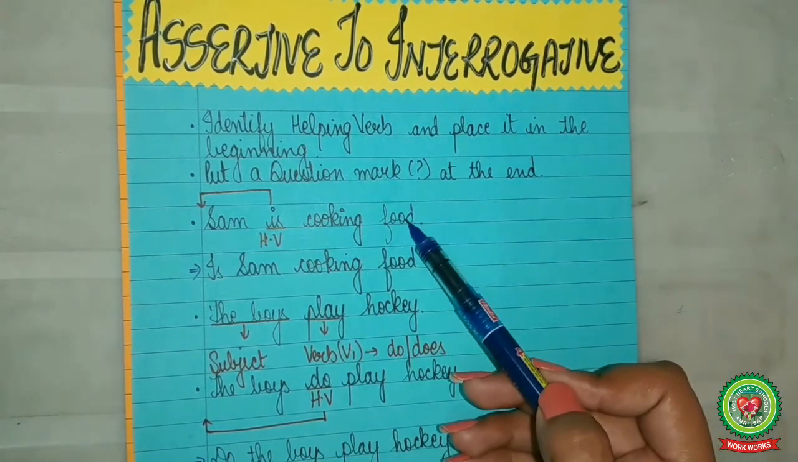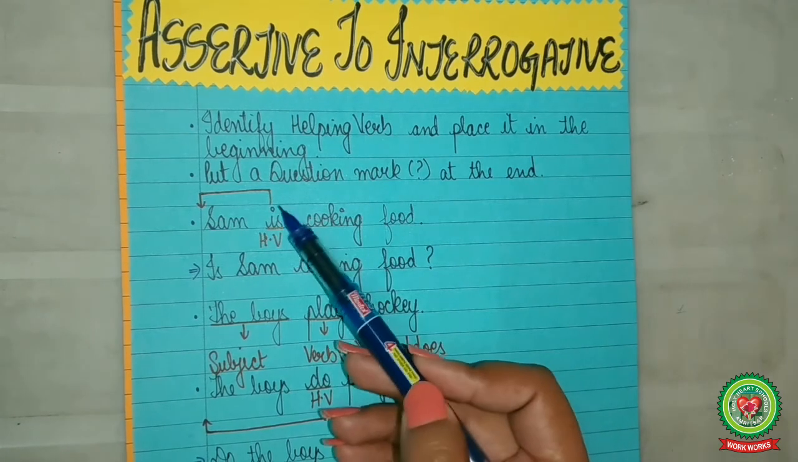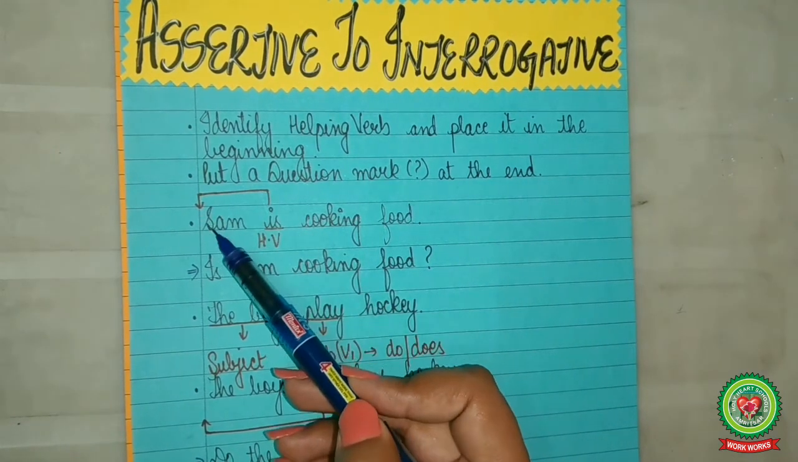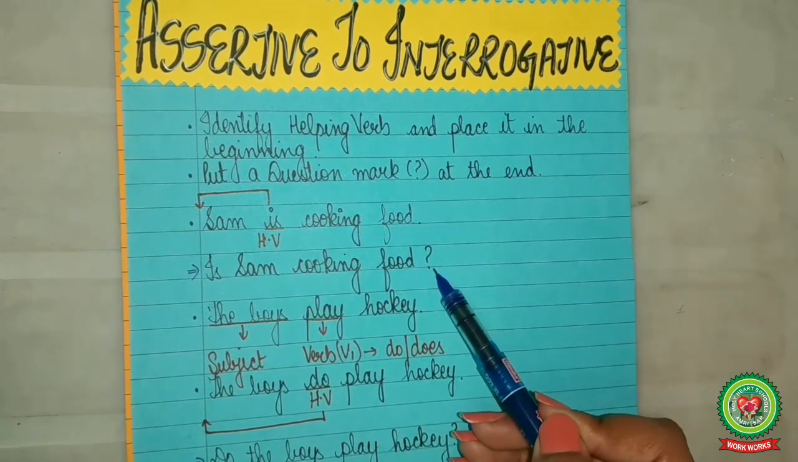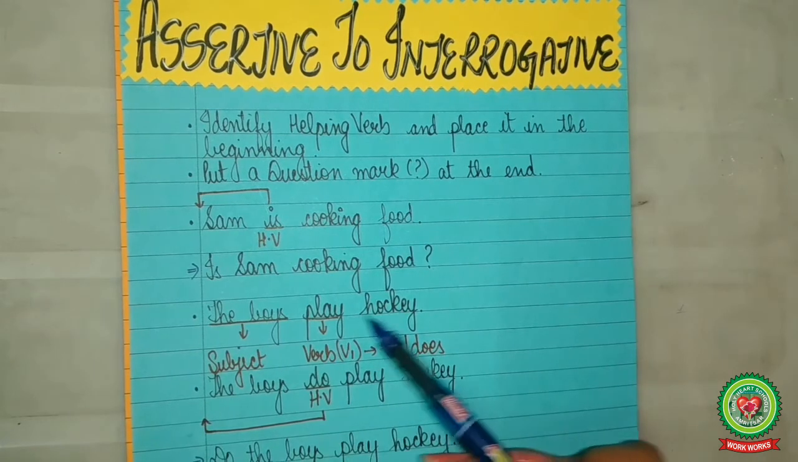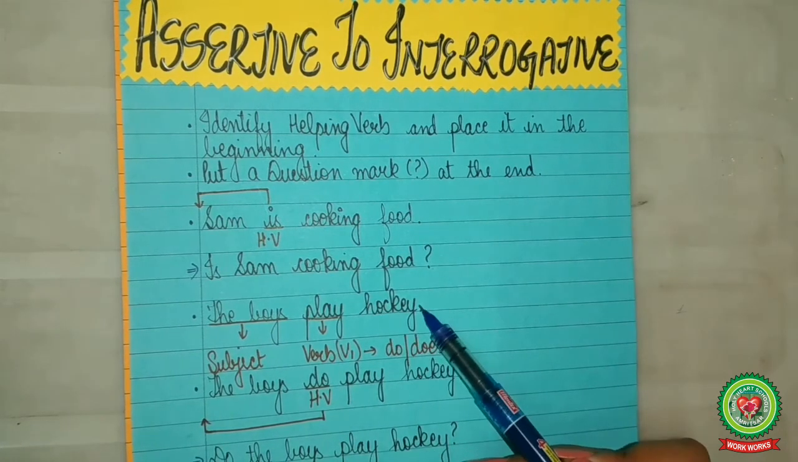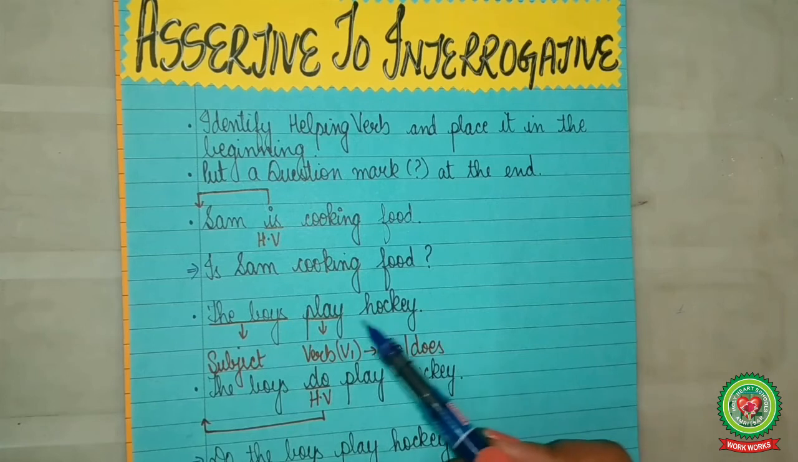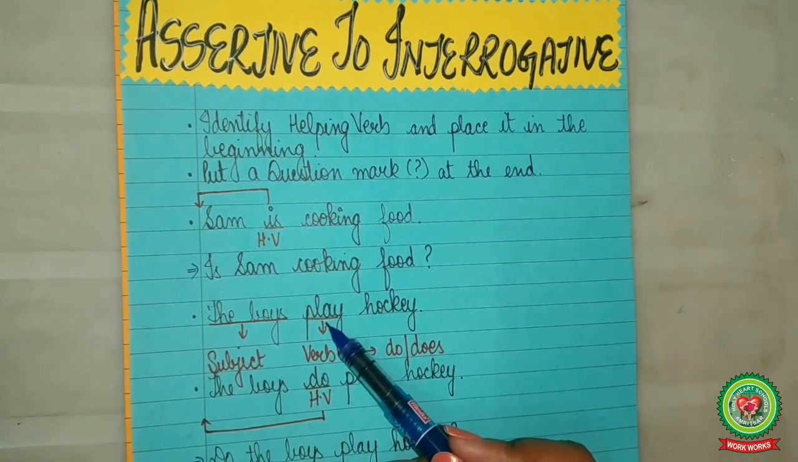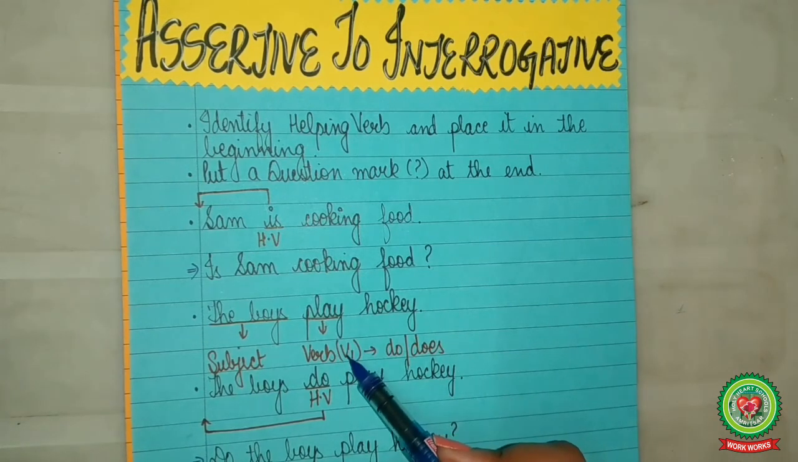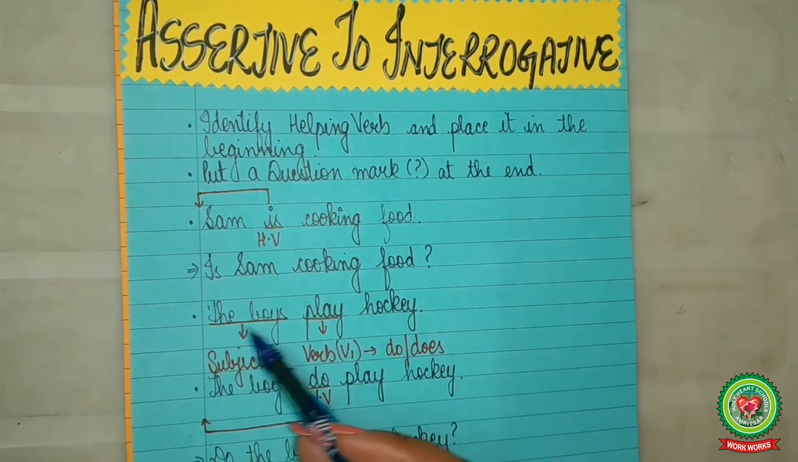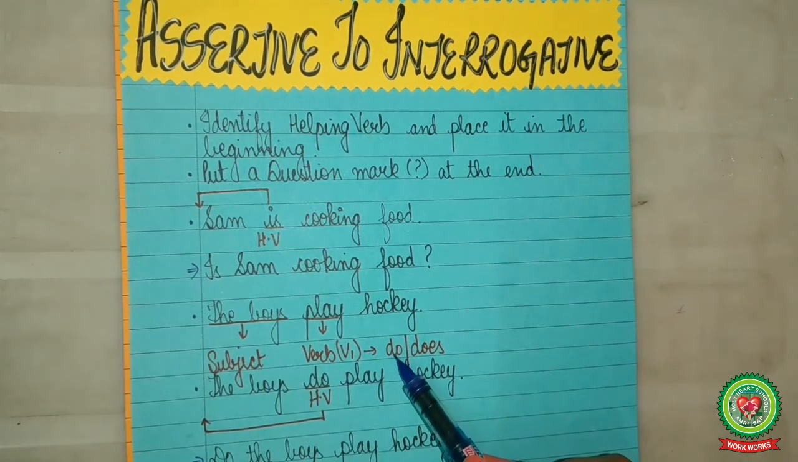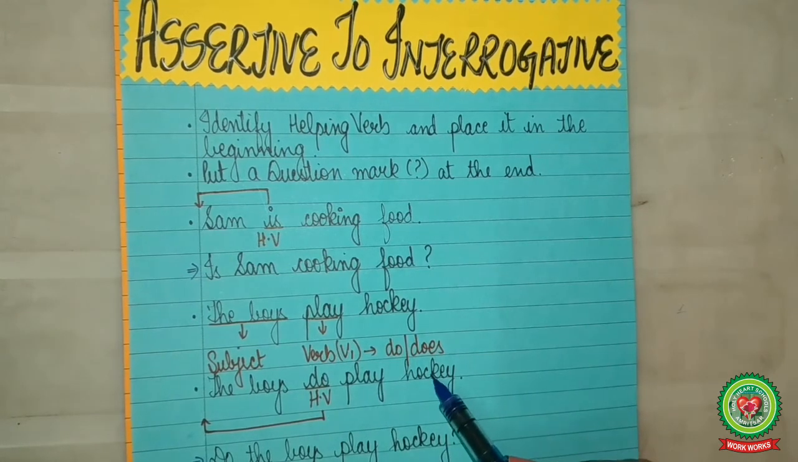Sam is cooking food. Is this the helping verb? We will place it in the beginning before Sam. So the answer is, Is Sam cooking food? Question mark. The boys play hockey. Now in this sentence, the helping verb is missing. So we will see the main verb. Play is the verb. It is the present form of verb. So we will use the helping verbs do or does. The boys are plural subject. So we will use do. The boys do play hockey.